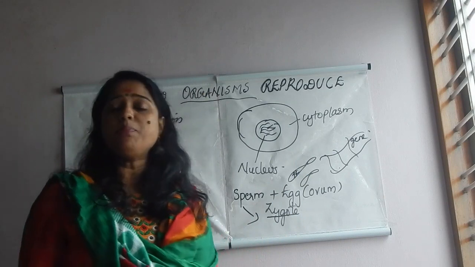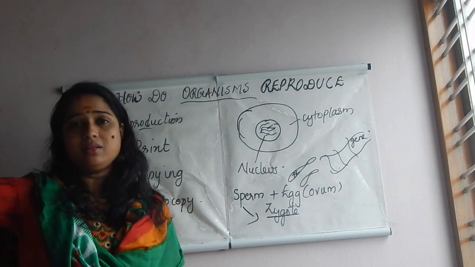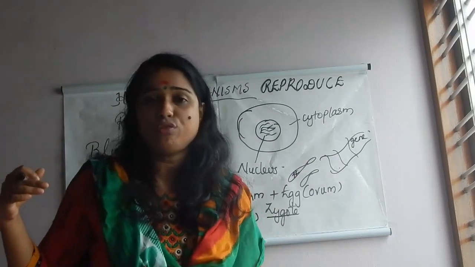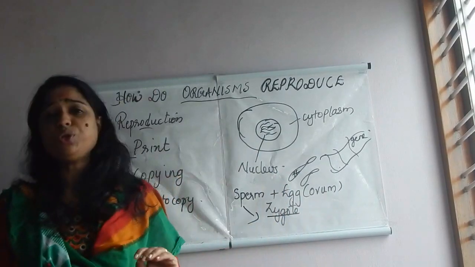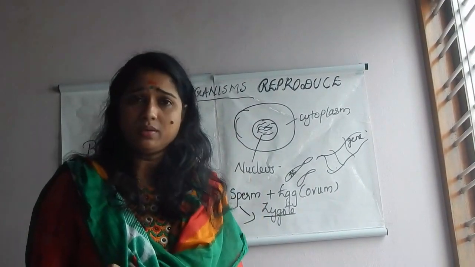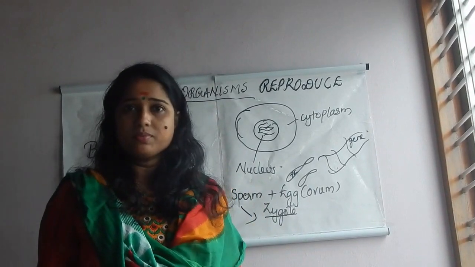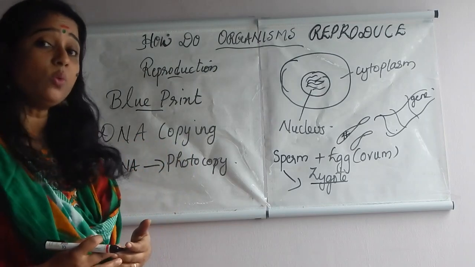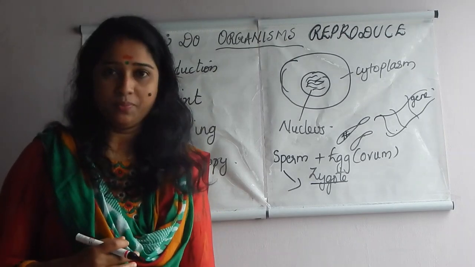If it is completely imperfect, then what will happen? The same way, that photocopied paper, can we use it again? No. Then we won't take another photocopy. In the same manner, here also, if this DNA photocopying, as I told you, is a chemical reaction, and it is not proper, even if it reaches the zygote, it cannot survive. So this chemical reaction should be somewhat reliable. Otherwise, it doesn't result in a new individual.